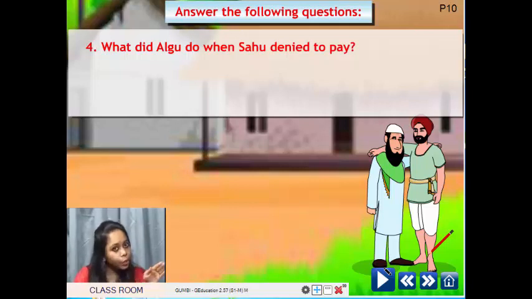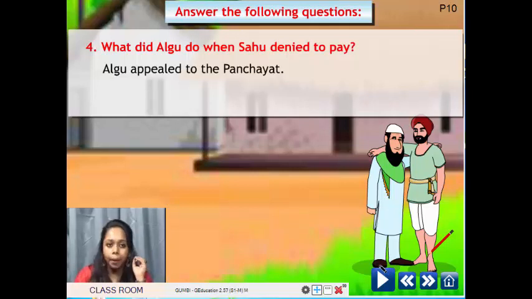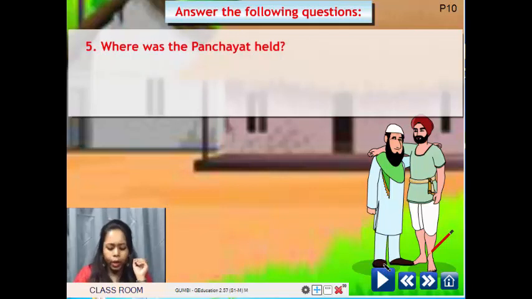So now, what did Algu do? After that, when he denied to pay, what did Algu do? He appealed to the panchayat. Yes, he had no other options because Sahu is not ready to pay for the bullock. So Algu appealed to the panchayat.